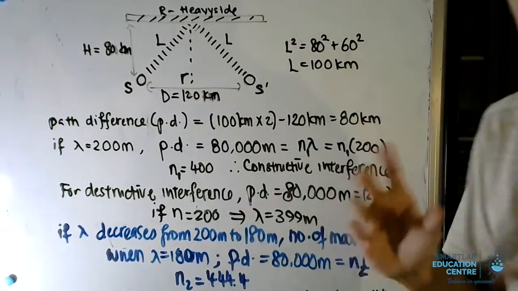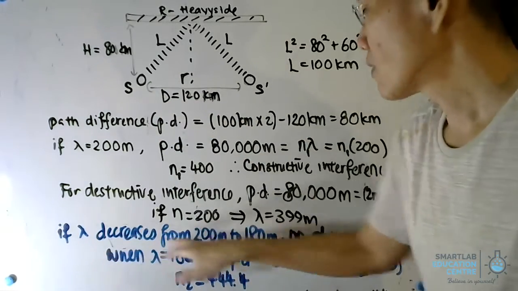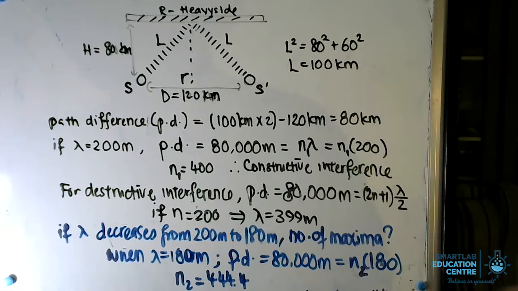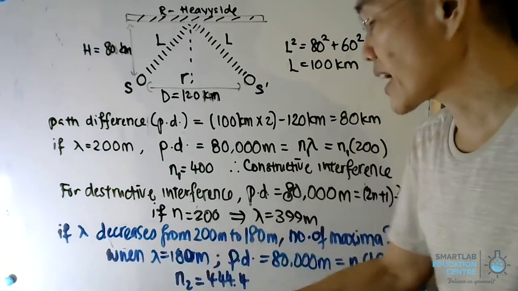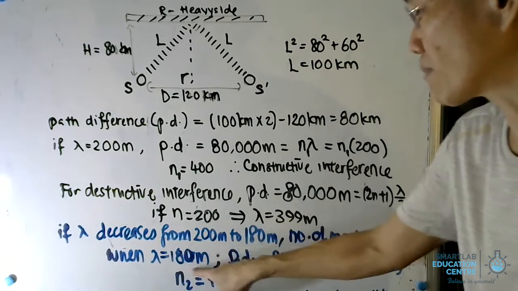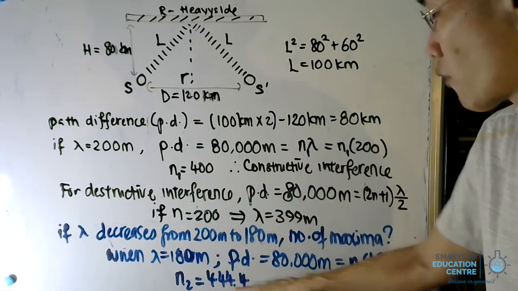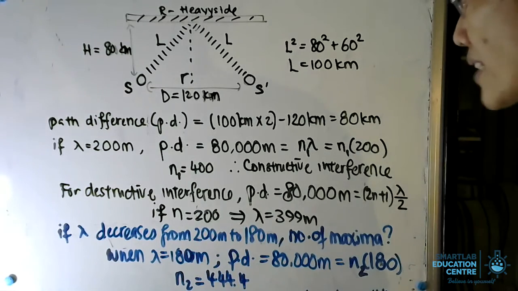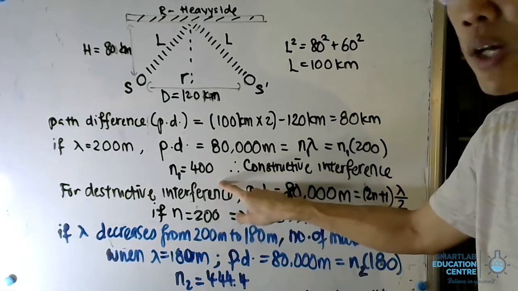Finally, if the radio wave that is emitted changes its wavelength from 200 meters to 180 meters, what is the number of maxima that it will go through? In this case, we can calculate when lambda is 180, we will work out that N2 is 444.4. Originally, the wavelength is 200 meters, so we're starting from N1.